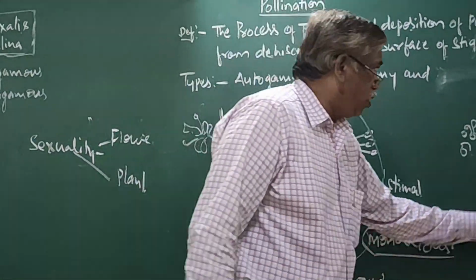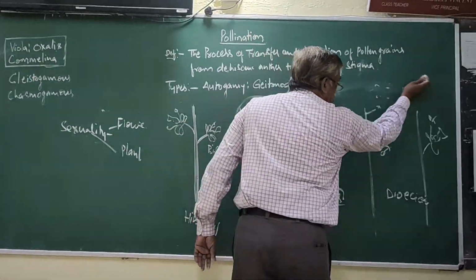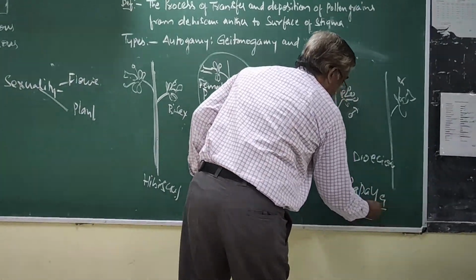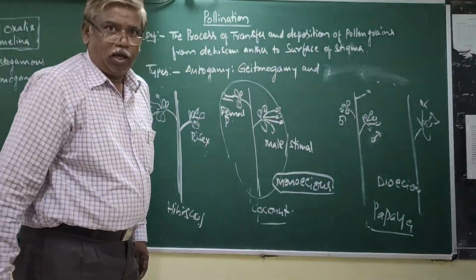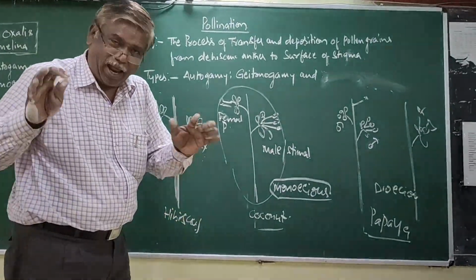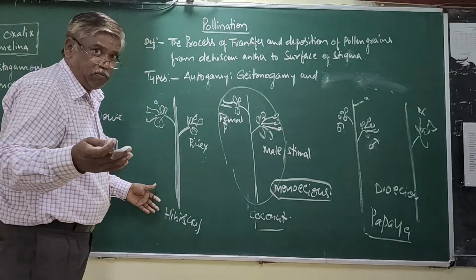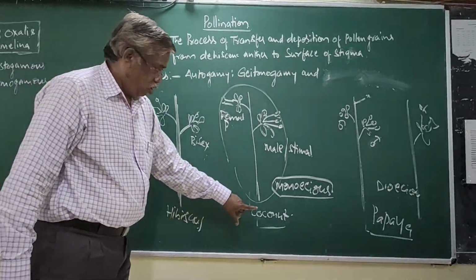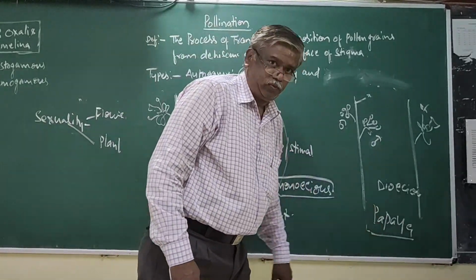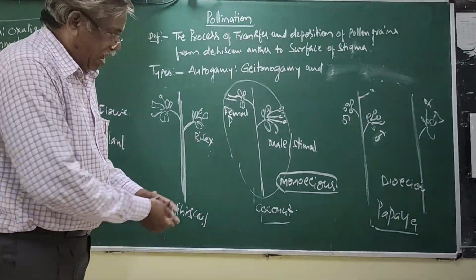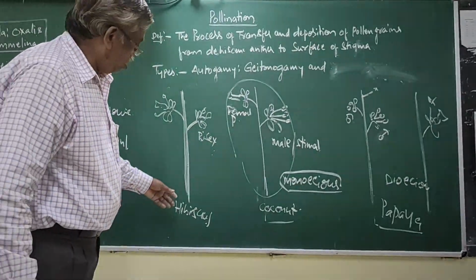Coconut. What is this? Papaya. See, I have taken three angiospermic plants. Once again, be careful. Name the plants: hibiscus, coconut, papaya. For your understanding, I have taken these three plants.